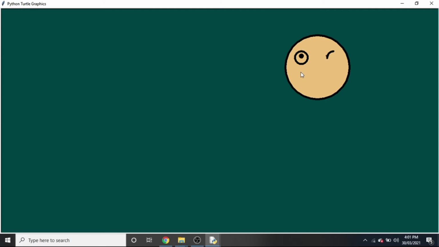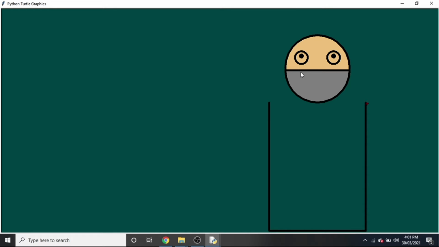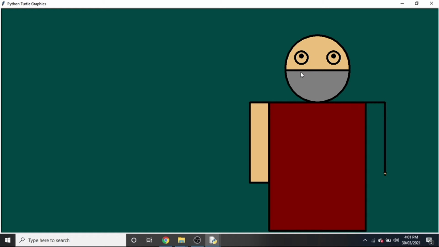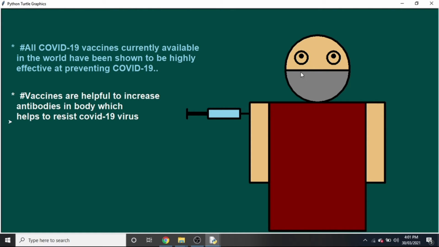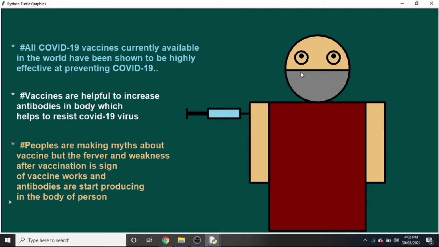Now here is the person who gets vaccinated by the COVID-19 vaccine, that means Covaxin. I also display that he wears a mask. His body is made by using circles and rectangles. The turtle.fillcolor, turtle.begin_fill and turtle.end_fill painting functions in the turtle module are used here to paint the body of that person. I also use the background function, turtle.bgcolor, with a beige color, for painting the background. Also there is a time between two messages, given by the time.sleep function.